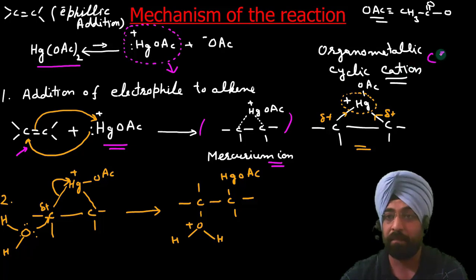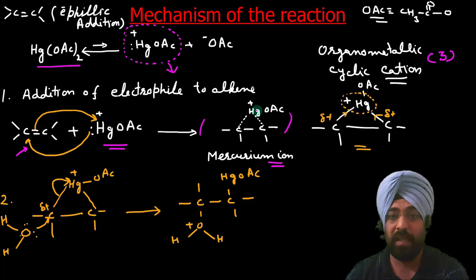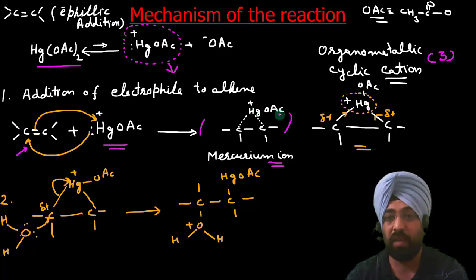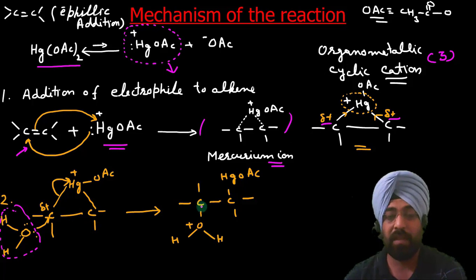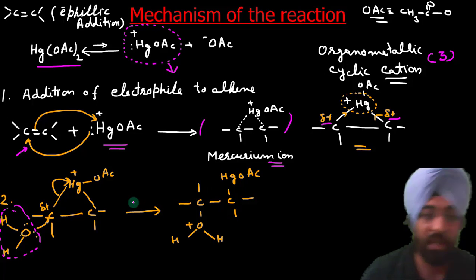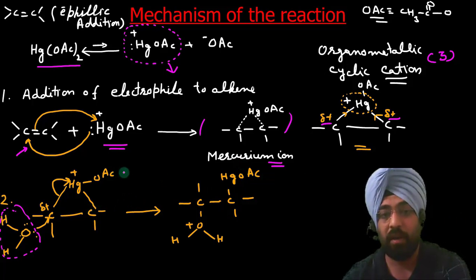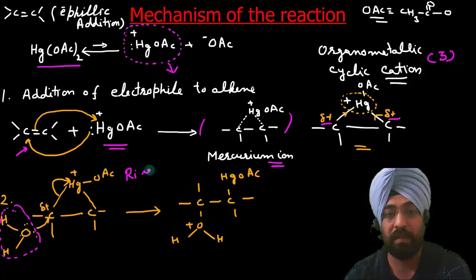Basically it is a 3-membered cation. Now because of the positive charge on mercury, its electron affinity increases, and these 2 carbons acquire a partial positive charge. Now these can be attacked by nucleophiles, and the nucleophile that attacks them is water. So when water attacks these carbons, the ring opens up and you get this product. This is called the ring opening step, so this step is ring opening by nucleophiles.